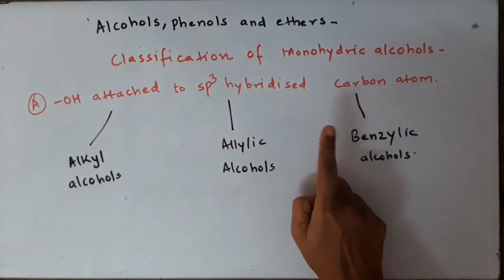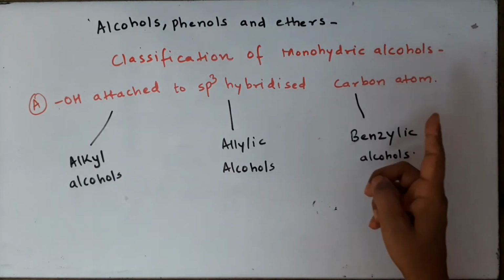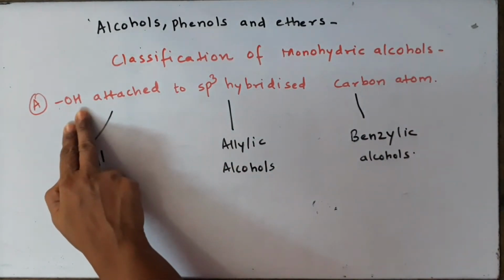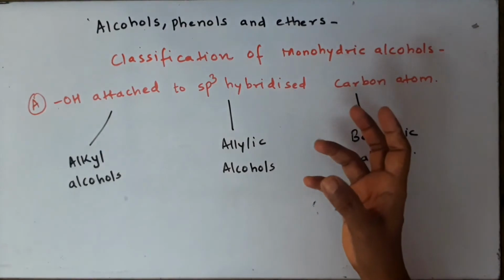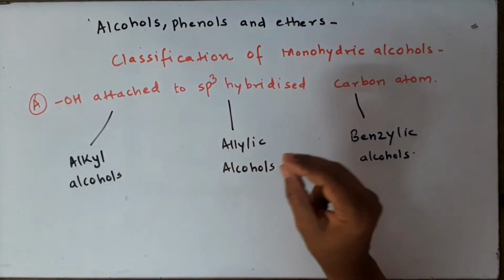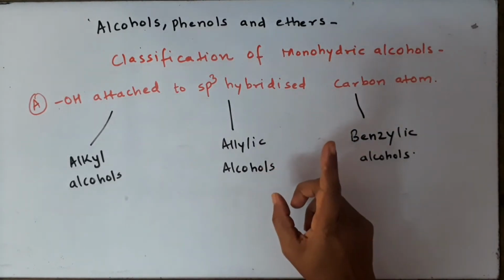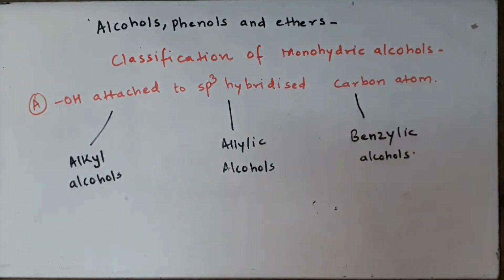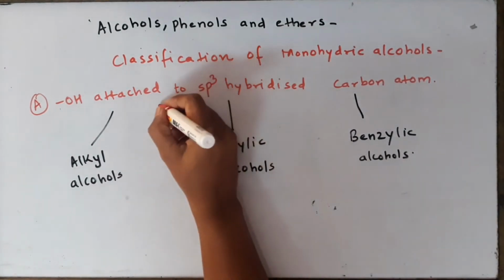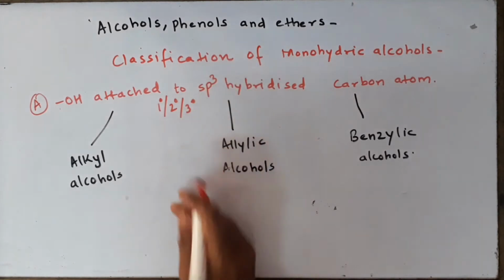Now let us go to classification of monohydric alcohols. Further, we can classify them on the basis of the hydroxyl group which is attached to which type of carbon atom. The first we will see if it is attached to sp3 hybridized carbon atom. sp3 means single bonded, fully saturated. You must remember, when you talk about sp3, it can be either primary, secondary or tertiary carbon atom.